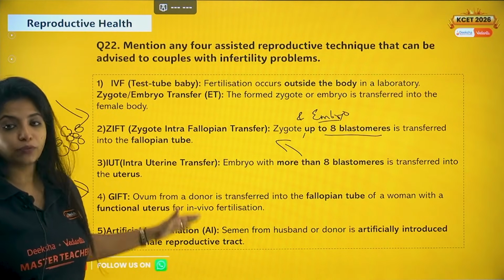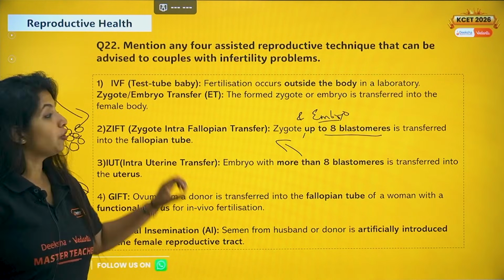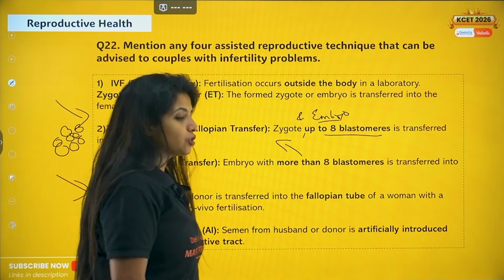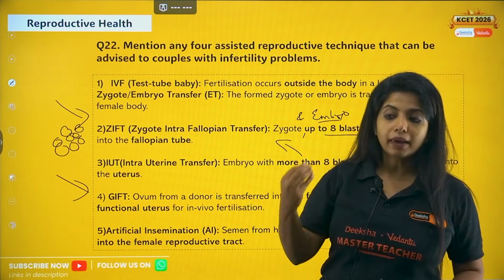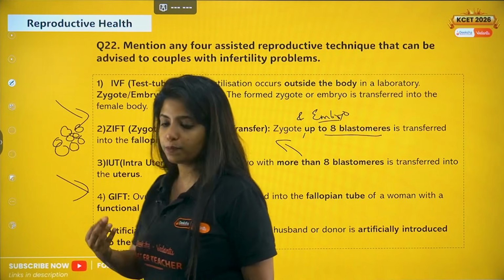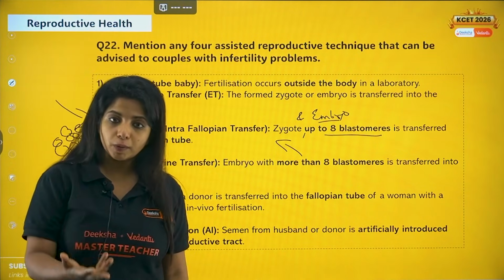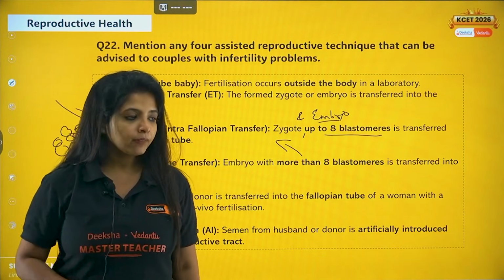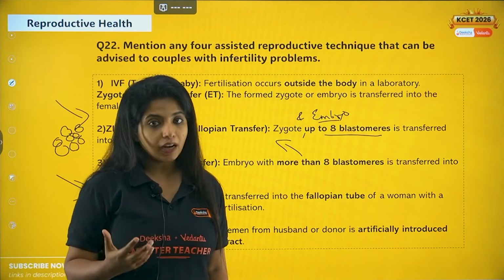Even though you're asked 4, I have written 5, so that if at all you're not writing this, you can at least write 4 of them. Artificial insemination basically means, suppose male has some erectile dysfunction issues, the penis is not getting erected, or the semen is not being produced, or in the semen the sperm amount is very, very less. In that particular case, obviously things are not going to work.